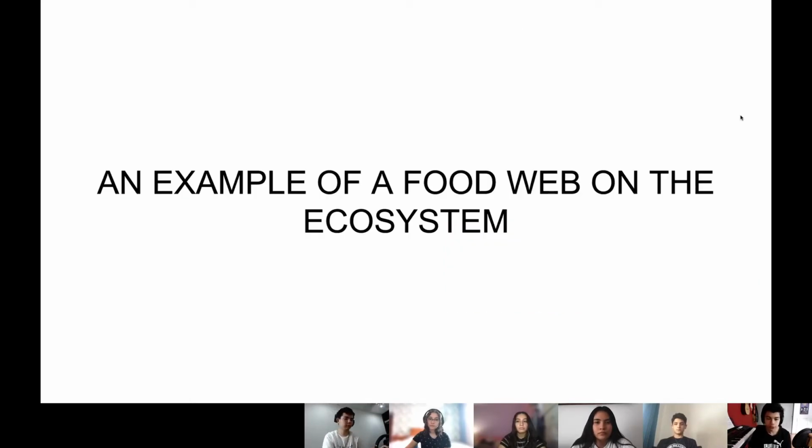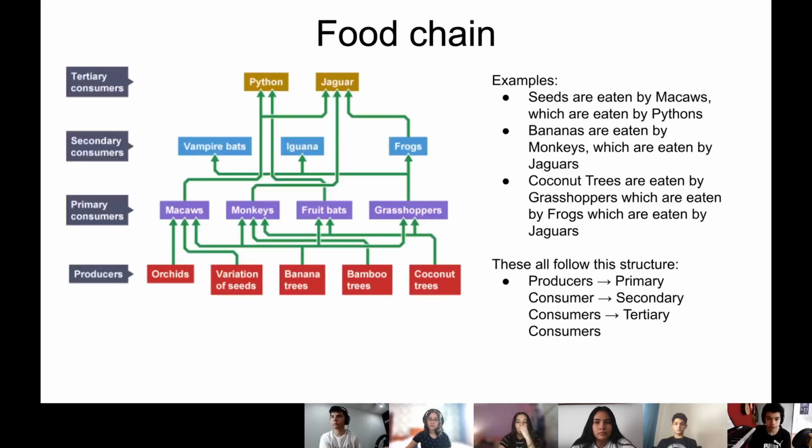And here we go with examples of the food web of these ecosystems. The food chain is mainly composed of the producers, the primary consumers, the secondary consumers, and the tertiary consumers. The producers are usually plants, seeds, and so on. The primary consumers are mostly the animals that eat those plants. The secondary consume the primary ones, and the tertiary consume the secondary ones.